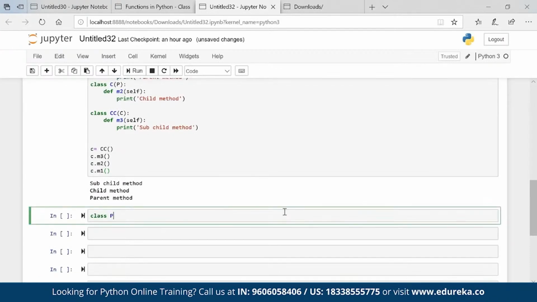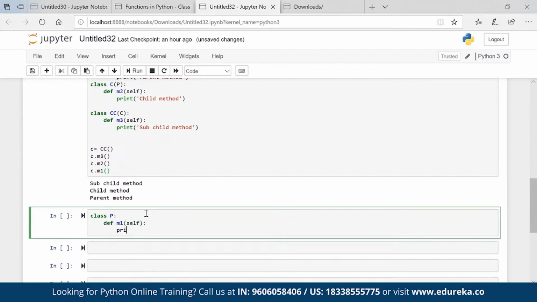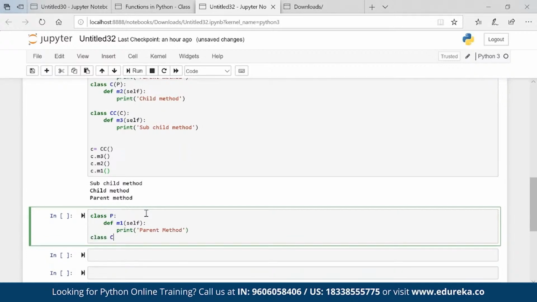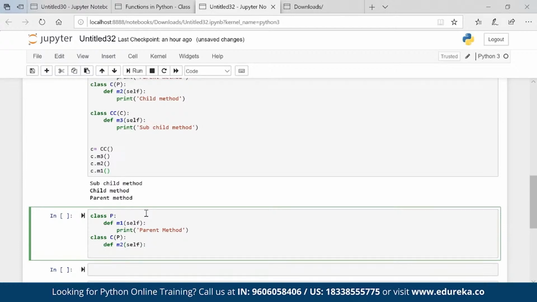Now I'm talking about hierarchical inheritance. I have a class P. I am a parent. I have two childs. So def M1 self print parent method. Class C. I am giving property to this class C. Def M2 self print child method.